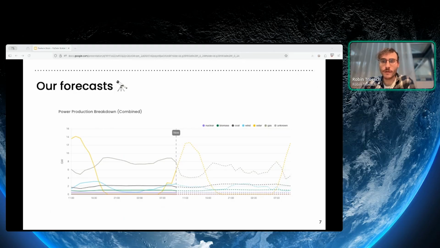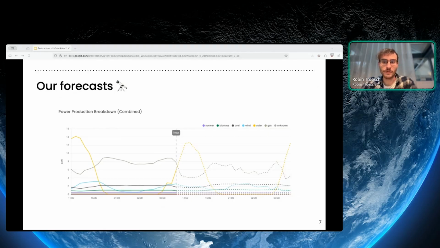And this is what our forecast can look like for a specific zone. Here, for instance, we have a power breakdown per production mode for a zone. As you can see, the forecast problem at Electricity Maps is essentially a time series forecasting problem, where we issue forecasts for different grid signals up to 3 days in the future at a very low granularity. It depends a bit on the grid, but most grids now in Europe would be, for example, at 15-minute resolution. Some other grids are at 5-minute resolution, or other grids are at an hourly resolution.